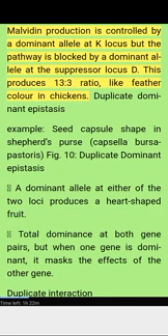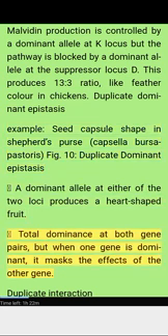Malvidin production is controlled by a dominant allele at the K locus, but the pathway is blocked by a dominant allele at the suppressor locus, C. This produces a 13:3 ratio, like feather color in chickens. Duplicate dominant epistasis. Example: seed capsule shape in shepherd's purse, Capsella bursa-pastoris, Figure 10. A dominant allele at either of the two loci produces a heart-shaped fruit. There is complete dominance of both gene pairs, but when one gene is dominant, it masks the effects of the other gene.